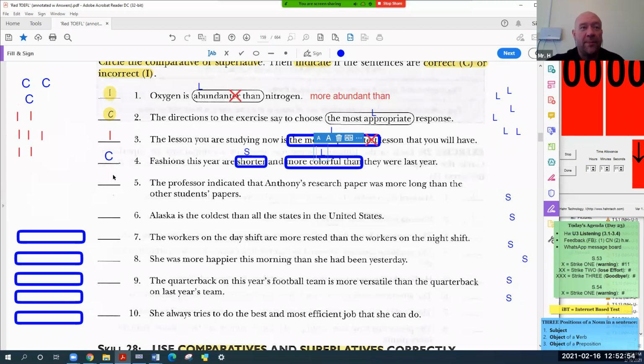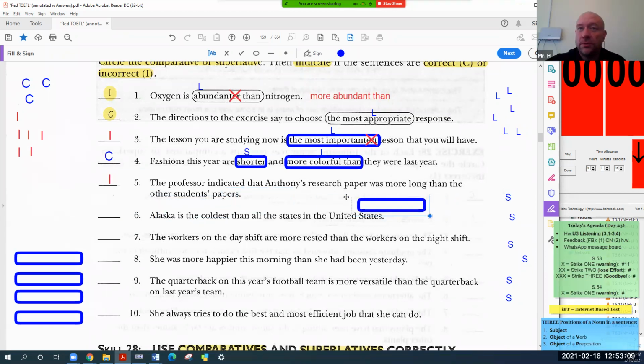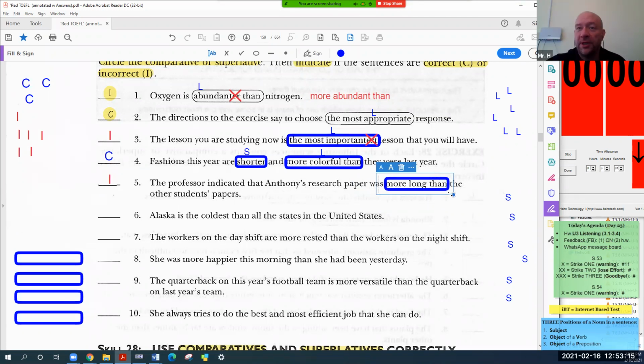Good. Mohana, how about number 5? It's incorrect. Why? Because more long, it should be longer than. Where do I put the circle? More long. Include the whole formula, okay?